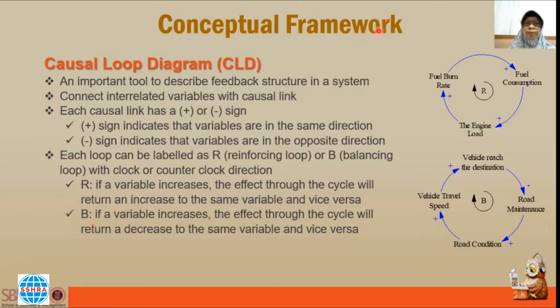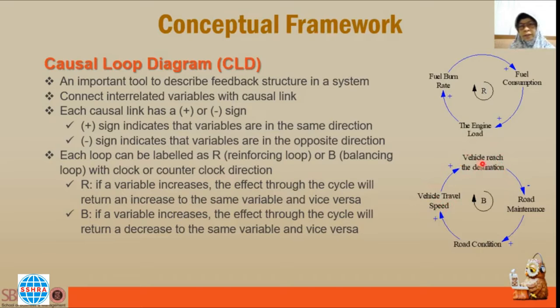And B is a balancing loop, also known as a feedback loop. For example, we can see the picture here. This is about the road transportation system. If the road conditions are good, then the vehicle travel speed will be high. If the travel speed is high, the vehicle reaches the destination faster.